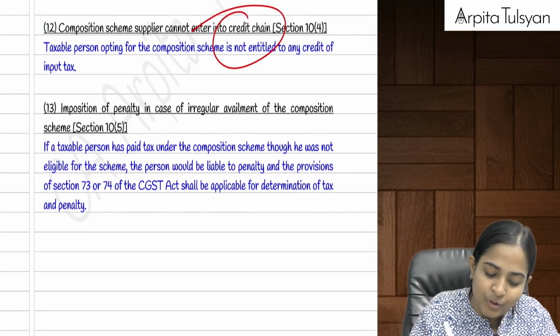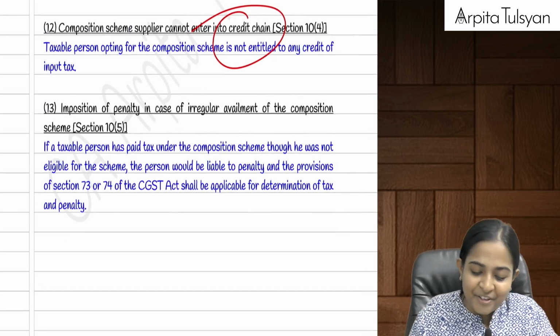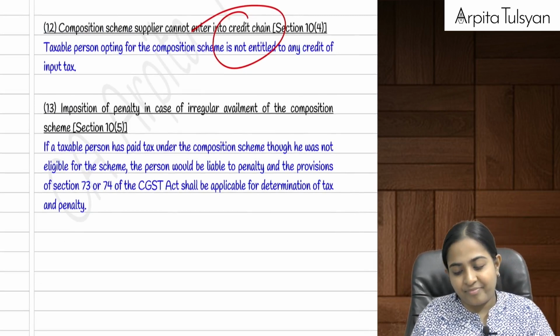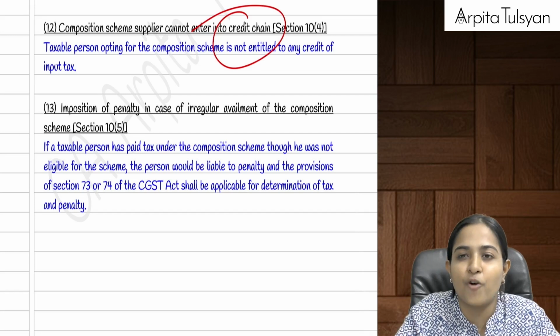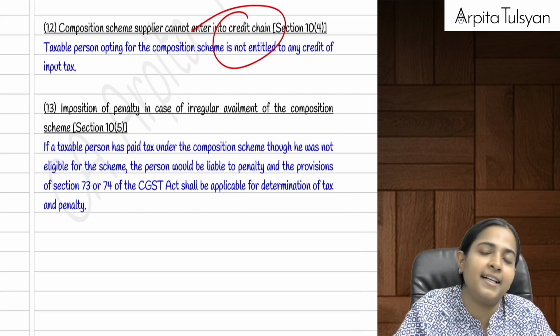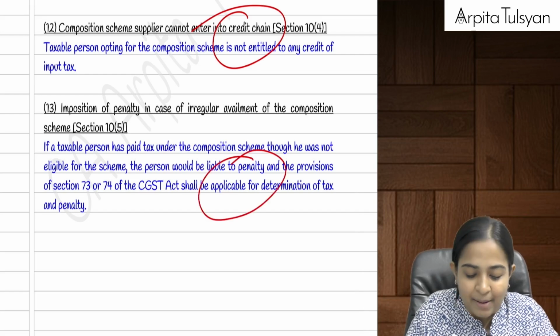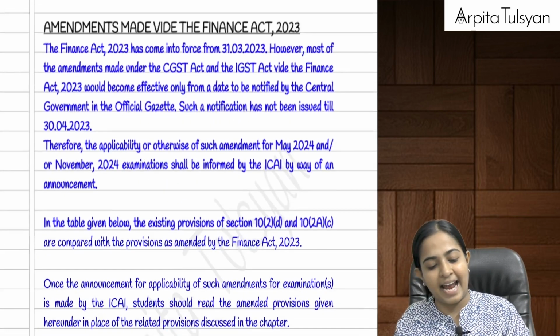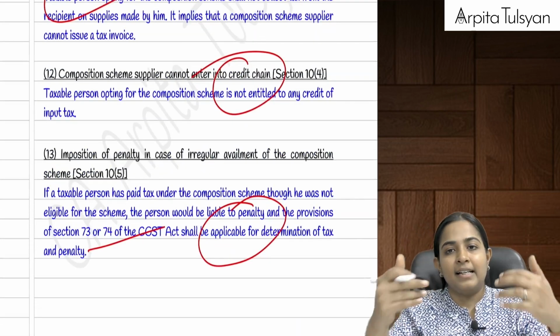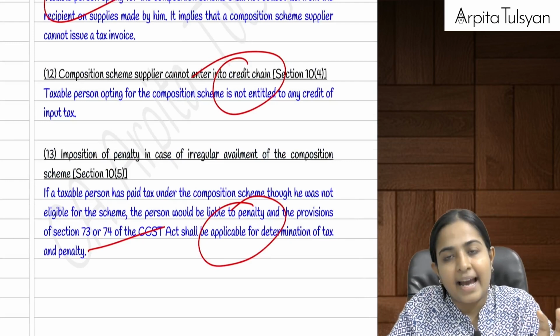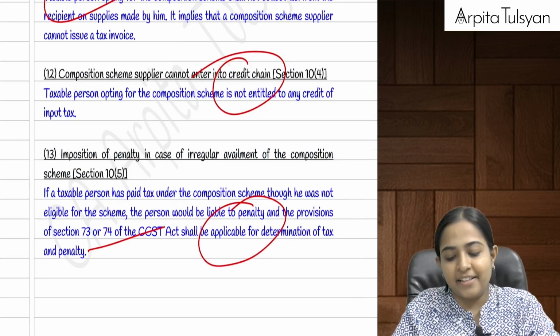And last, if you do any wrongdoing, if he is not eligible for composition scheme, still he has paid the tax as per composition scheme, lower tax as per composition scheme, then he will be liable for penalty under section number 73 and 74 of the CGST Act. Are you clear till here, everyone?